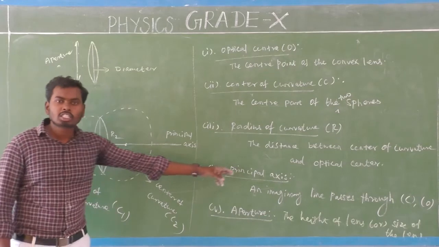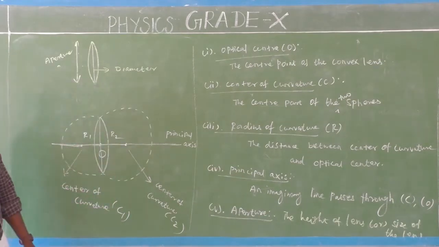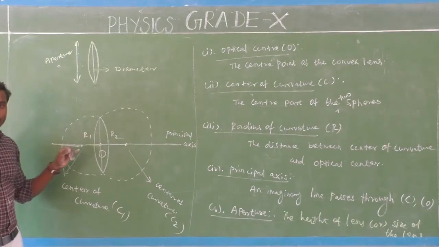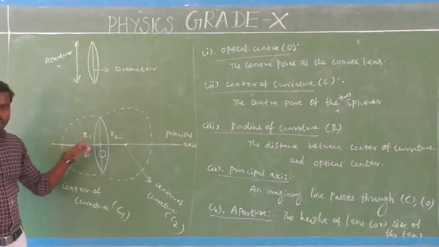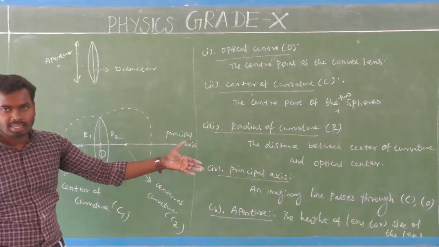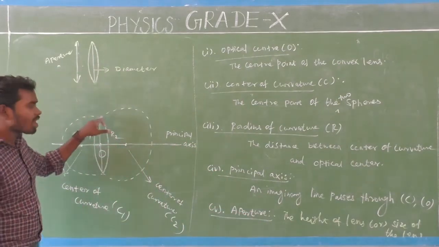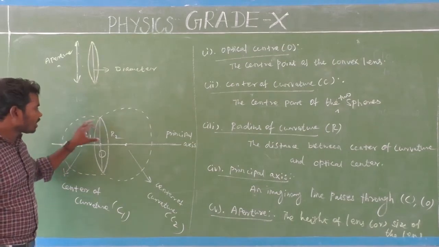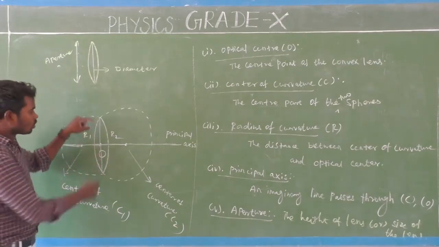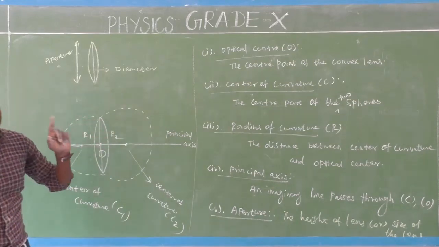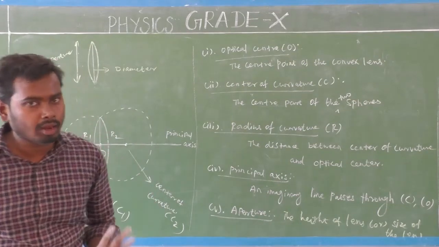So next one is the principal axis. Okay, so the fourth one is the principal axis. Principal axis is an imaginary line which passes through the centers of curvature and the optical center. That is called principal axis. This principal axis is perpendicular to the faces of the lens. So this is one face of the lens and that is the other face of the lens. So the principal axis is perpendicular to the two faces of the lens, isn't it?